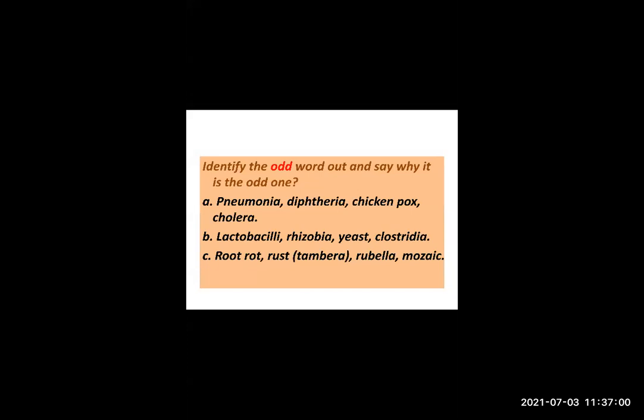Yes, very good, Siddesh. Your answer is right. Cholera is the right answer, and the reason you gave is also correct. All others are diseases of the respiratory system. Pneumonia, diphtheria, chickenpox are respiratory diseases, whereas cholera does not affect the respiratory system.